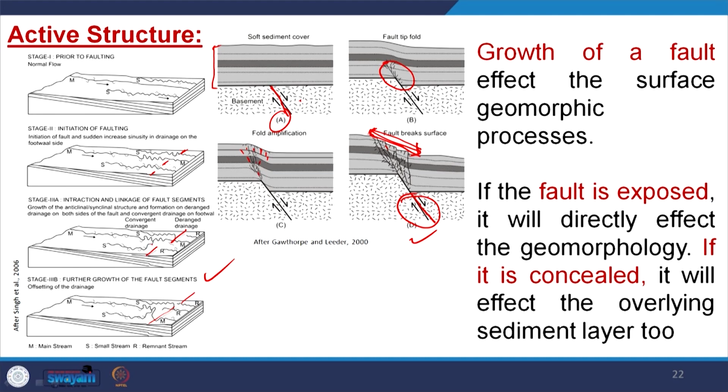And finally, some of the rivers which were going independently are now merged with each other. And finally, some of these paleochannels remained here. So, this is affecting the present day structure and the present day geomorphic system, and this structure is active nowadays. So, this is called an active structure. Active structures affect the present day geomorphic system more as compared to inactive structures.